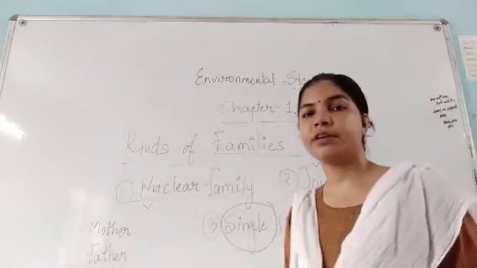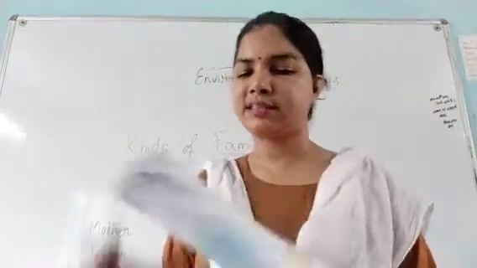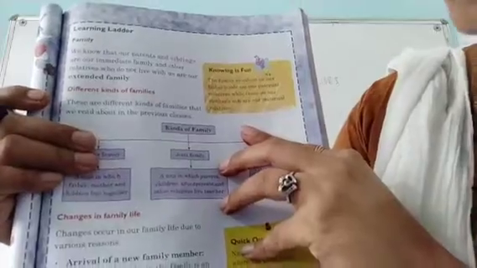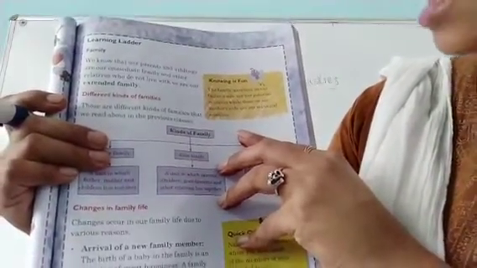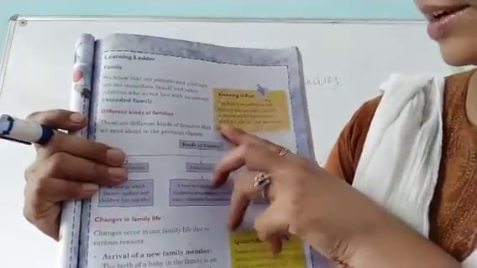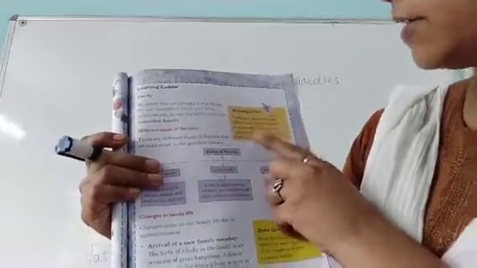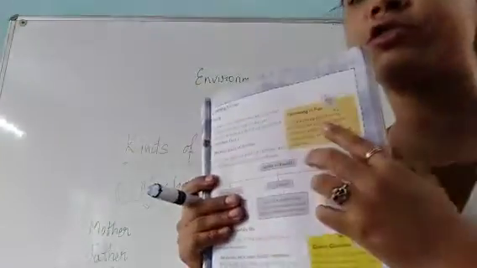Okay? What is this yellow block saying? See here, it is saying that the family members on our father's side are our paternal relatives, while those on our mother's side are our maternal relatives. So we have discussed this one also.